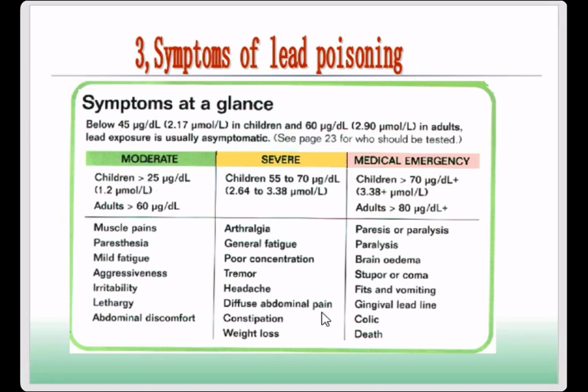go to the hospital. Sometimes they have abdominal pain, so they choose to go to the hospital. If they only have mild fatigue or muscle pains, they will choose to stay at home, but the diffuse abdominal pain will make them feel uncomfortable, so they will go to the hospital. And a severe patient will also have constipation and weight loss. These are all severe symptoms.